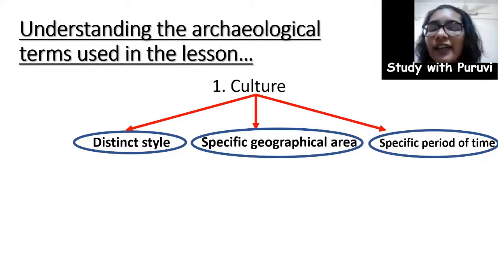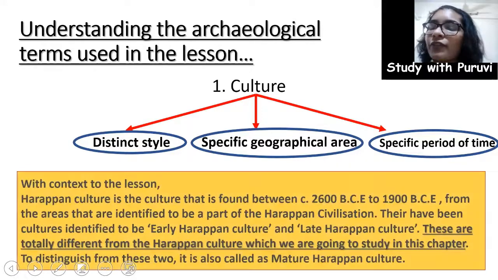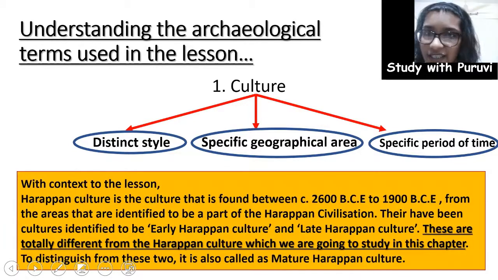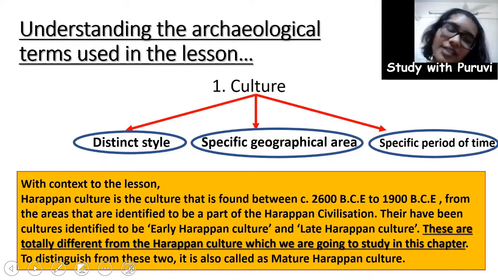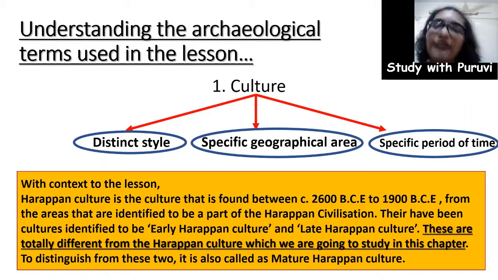Now if we look at it from the historical point of view, in context to our lesson on the Harappan civilization, the Harappan culture is basically the culture that was found between circa 2600 BCE and 1900 BCE. Here the small c, which I speak of as circa, basically means approximation.